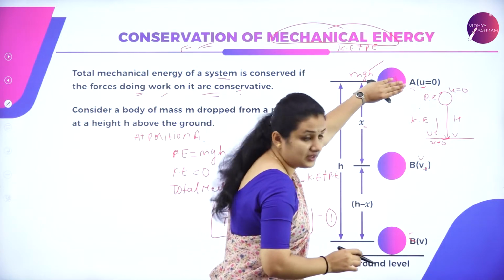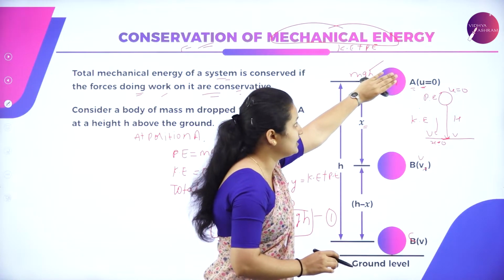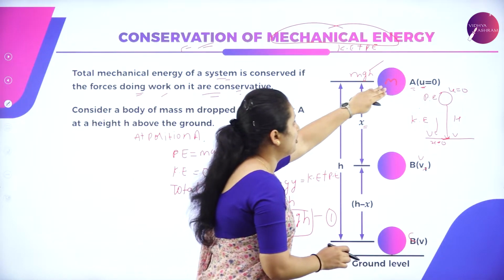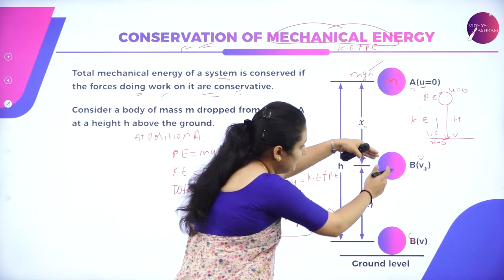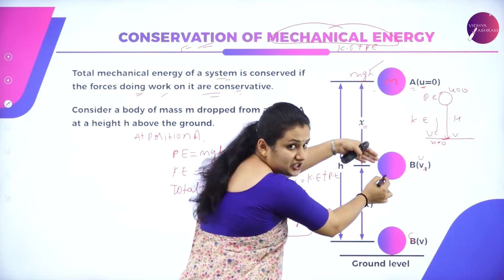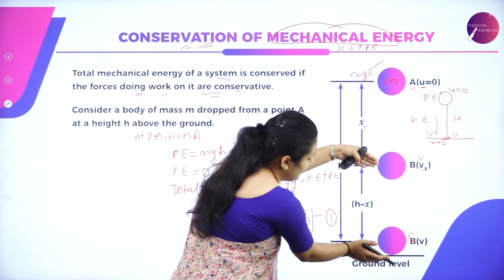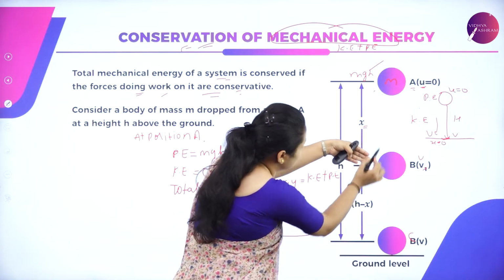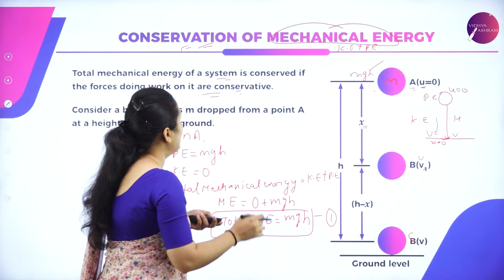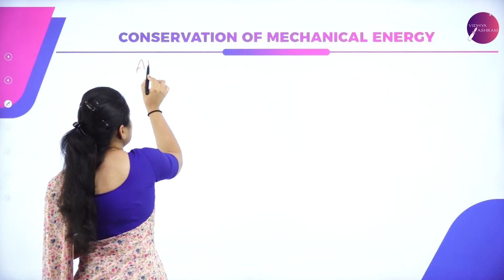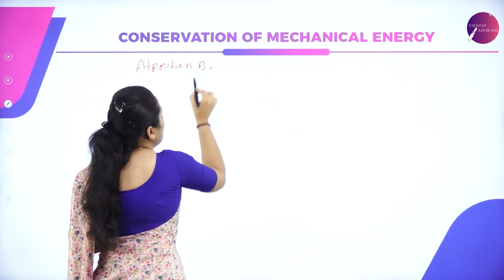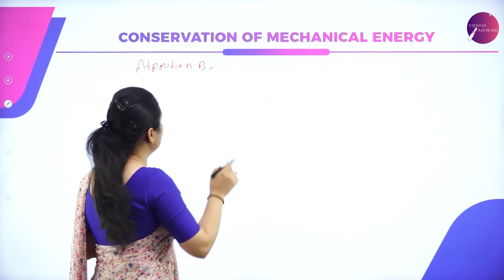Initially the position was at A. At A I got to know the mechanical energy. Now the ball has moved from A to B. Now from B it has to move to the ground level. So the ball is at position B. From B to C, what is the left out height of the ball? It will be h minus x. So from A it has moved a distance x. Now at position B, I want to know what is the total mechanical energy.